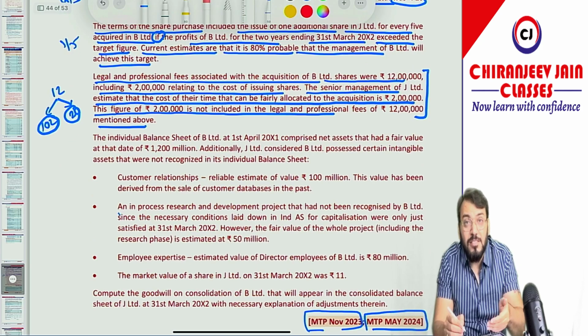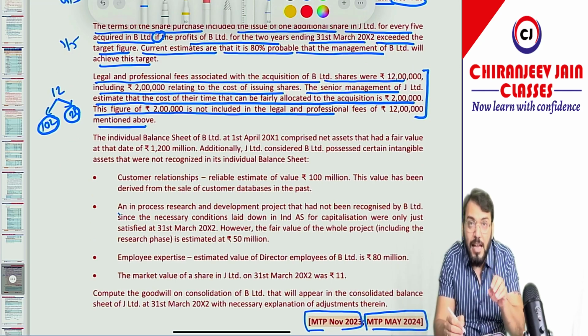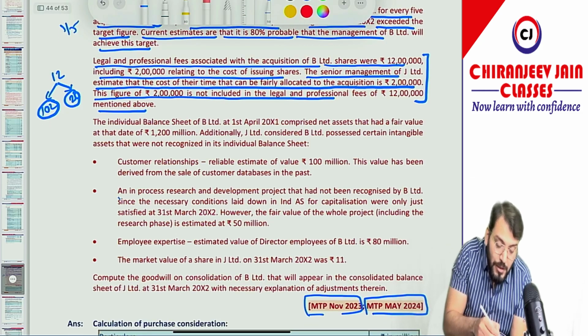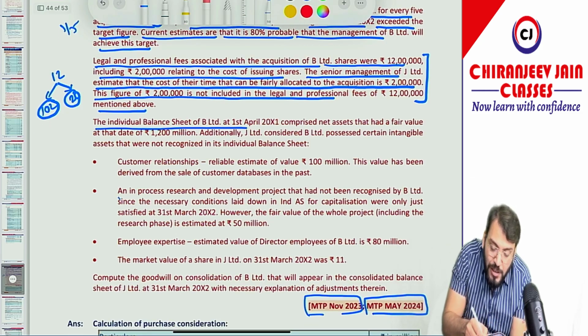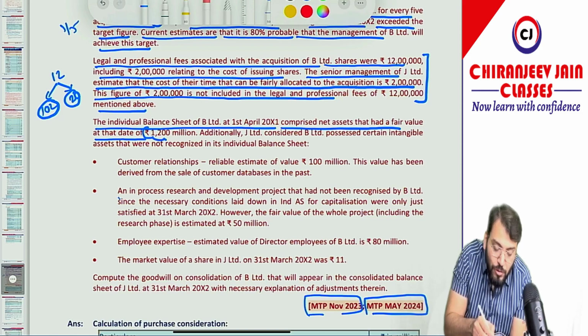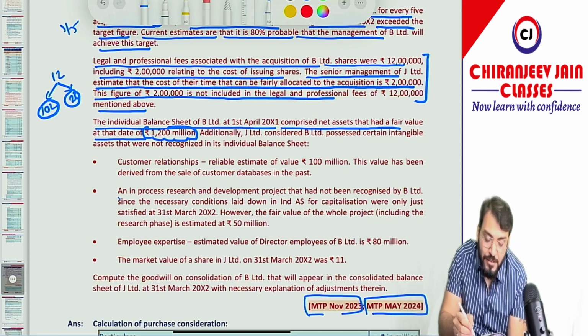I will read the solution after explaining the question. The individual balance sheet of B Limited on 1st April 2001 comprised of the net asset that had a fair value at that date of 1200 million. So 1200 million is the fair value of net asset.